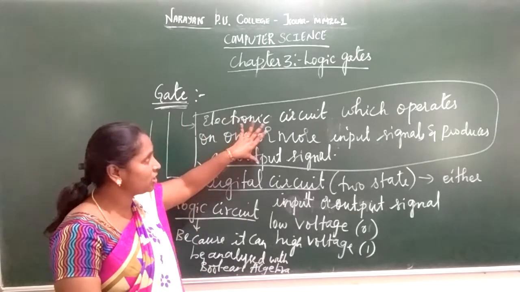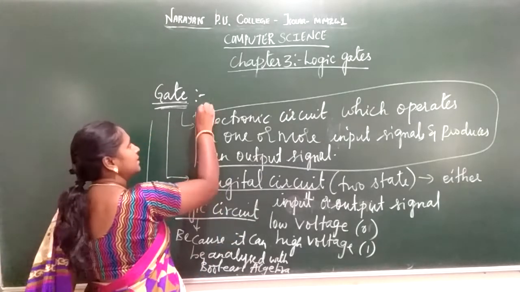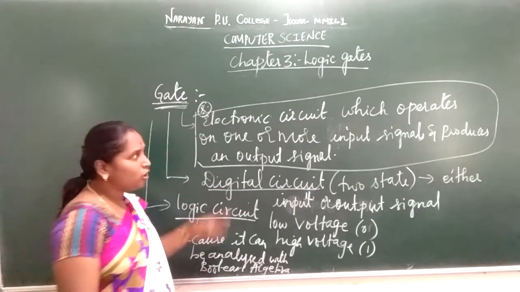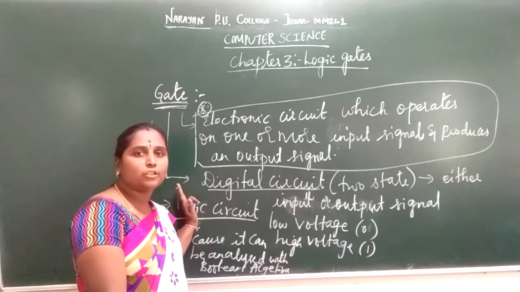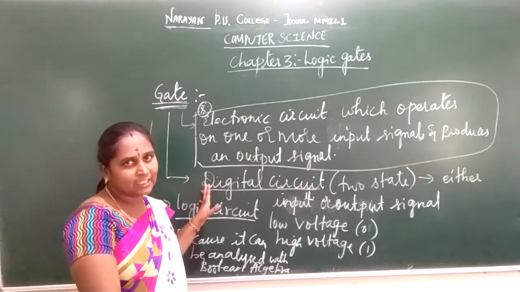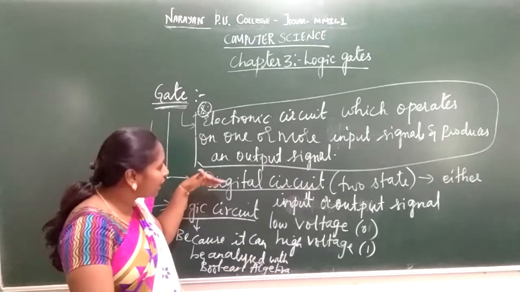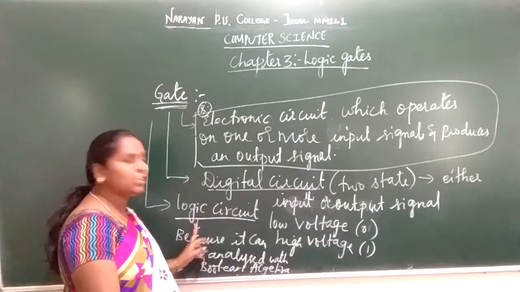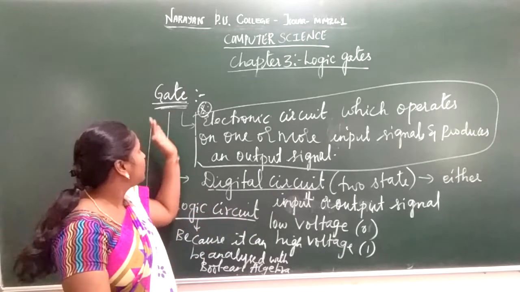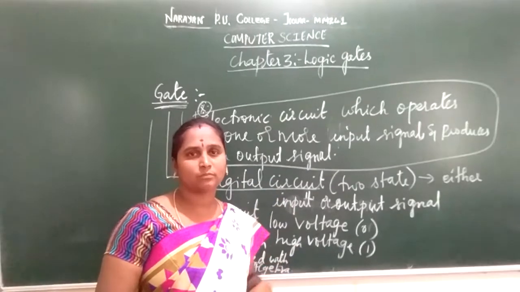One is the general definition. When you define the gate or logic gate, this is the important one: it is an electronic circuit which operates on one or more input signals and produces an output signal. This gate can also be defined in another two ways, that is as a digital circuit and as a logic circuit.